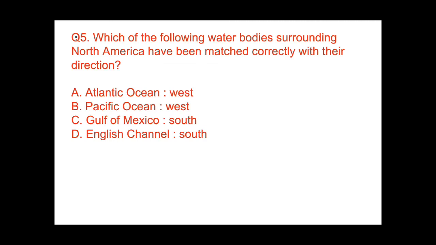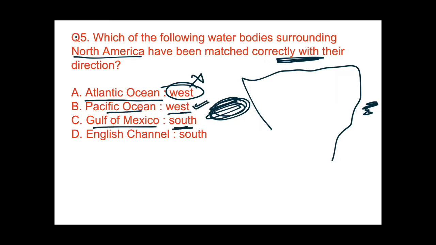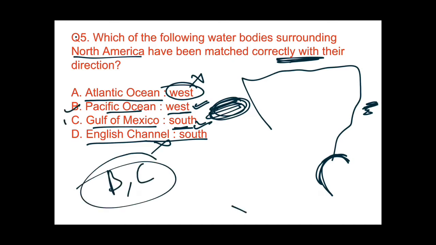Which of the following water bodies surrounding North America have been matched correctly? As I told you, the North American continent is surrounded by 3 oceans. So they are talking about west direction and Atlantic Ocean. No, in the west it is surrounded by Pacific, so this will not be the answer. West Pacific, yeah, this would be the answer. Gulf of Mexico in the south, yeah, it is correct because Gulf of Mexico lies over here. This would also be the answer. And English Channel south. No, because English Channel is part of Europe, so it will not come over here. So the answer would be B and C, that is Pacific Ocean and Gulf of Mexico.